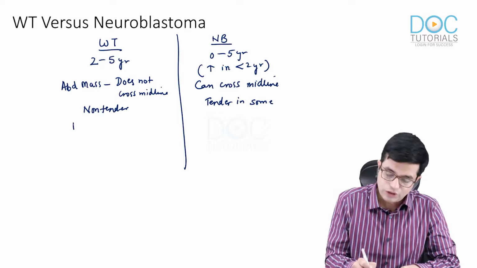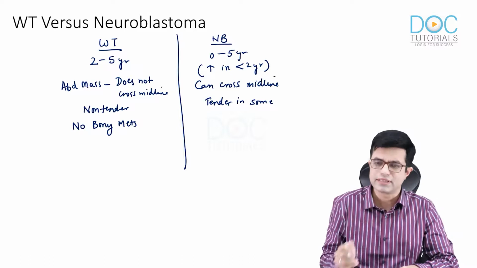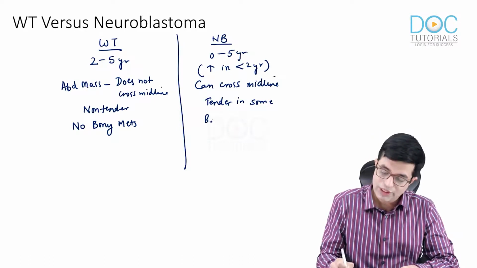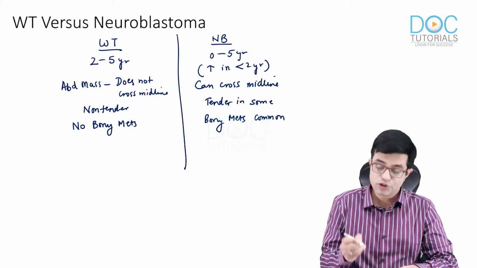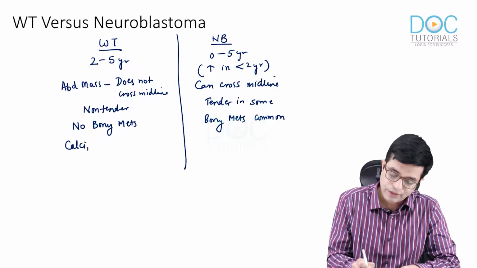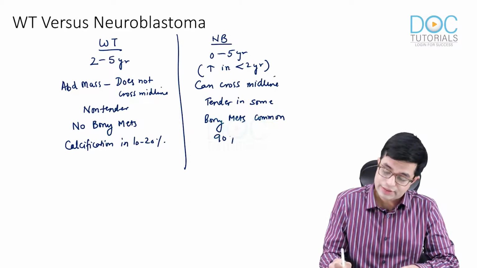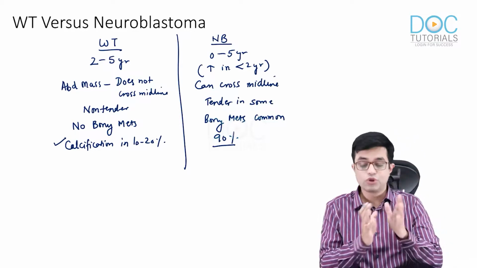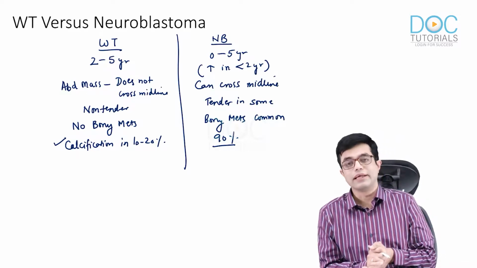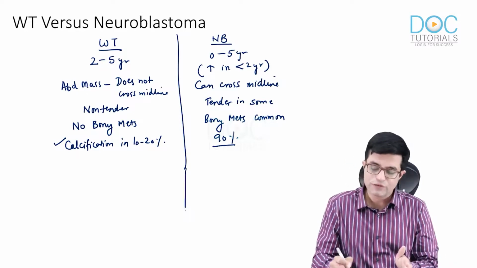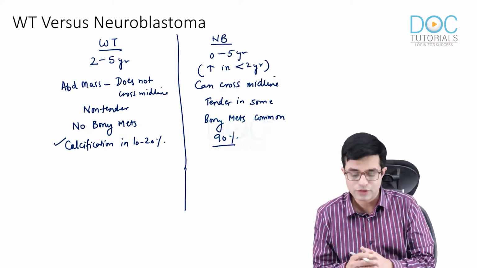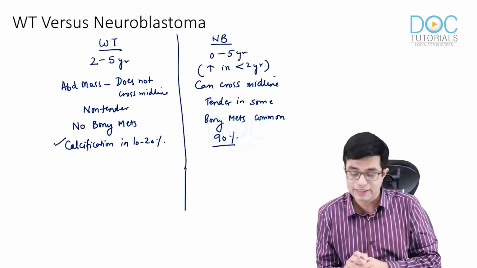In Wilms tumor, no bony metastasis is seen, the exception being the rare variant clear cell sarcoma. In neuroblastoma, bony metastases are common. Wilms tumor shows calcification in only 10 to 20% of cases, whereas neuroblastoma shows calcification in 90% of cases. If Wilms tumor shows calcification, it is usually of the stippled type, although this description of stippled versus non-stippled is no longer followed. So calcification is more common in neuroblastoma than Wilms tumor.